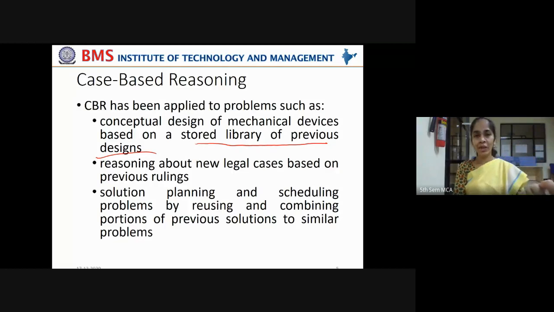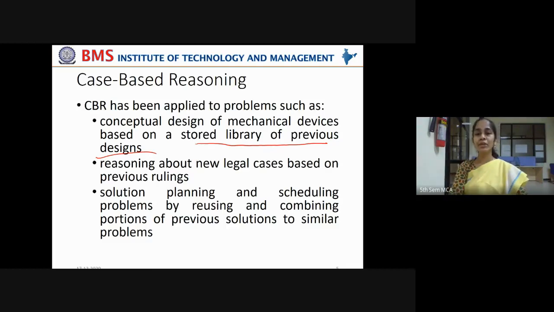Whenever a touch happens, highlighting of that text has to happen. That functionality might have already been implemented in their organization, and that design is already available in the stored library. Now that design can be taken out and refined in order to make this pen better, right?